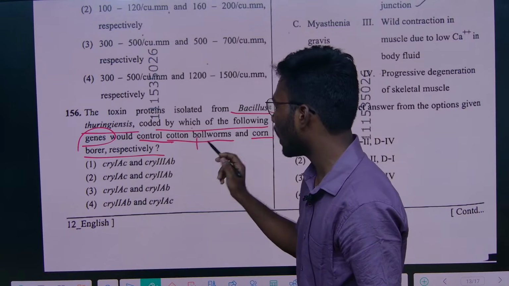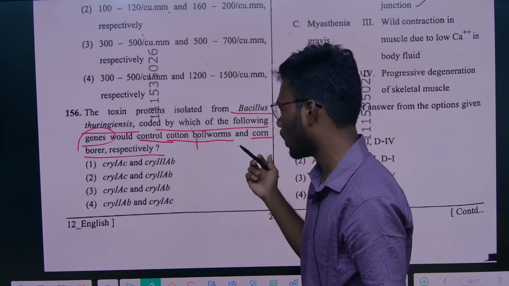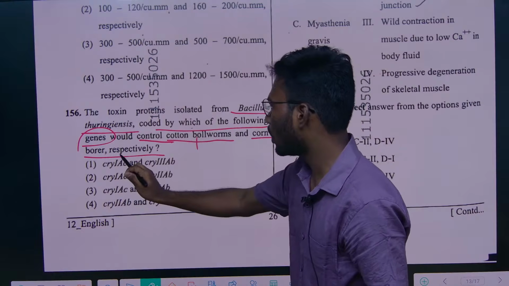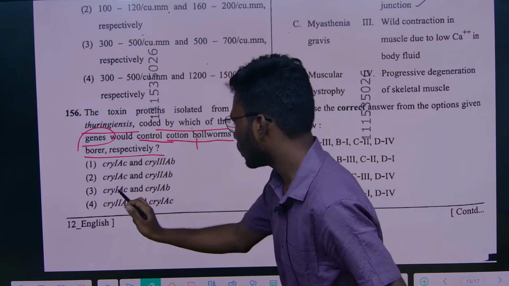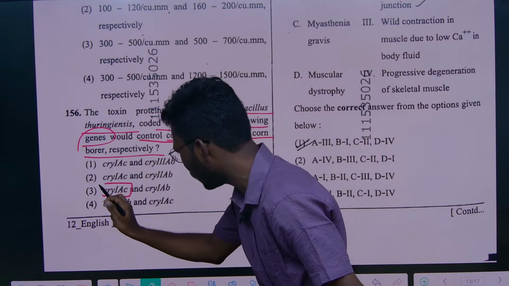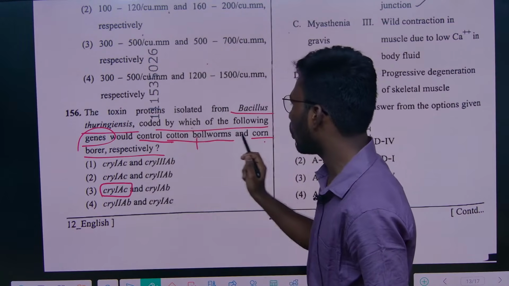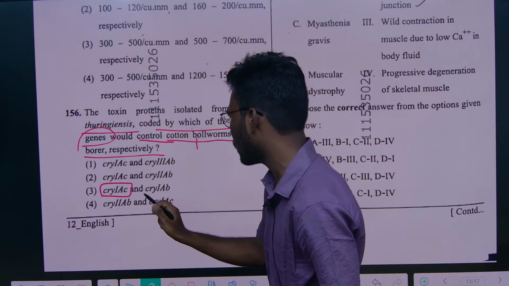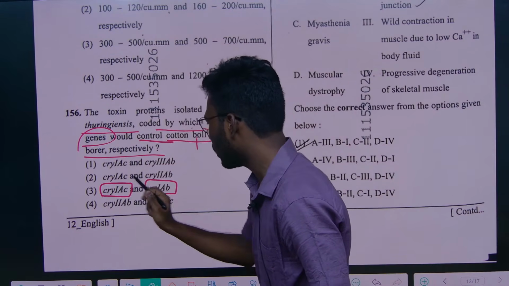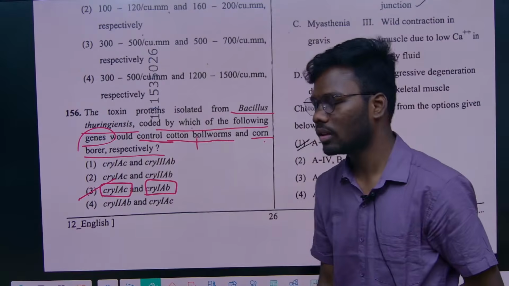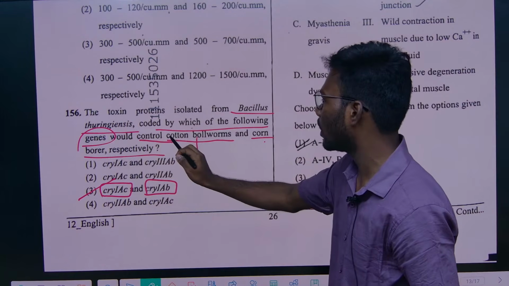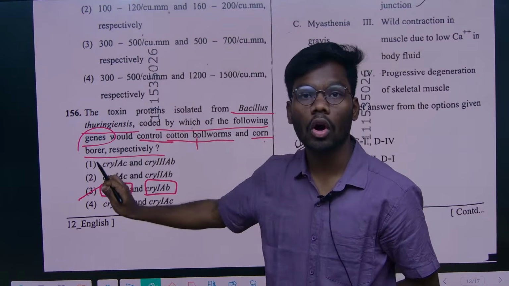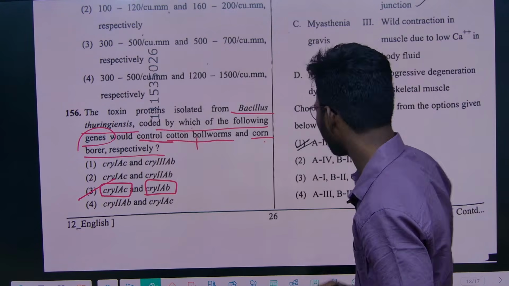So in this we have two genes, right, cryIAc, cryIIAb, and corn borer respectively. So here for the cotton bollworm the gene is cryIAc, right, and for corn borer respectively it is cryIAb. So the option is 3. These two genes respectively mentioning genes for cotton bollworms and corn borer, right?